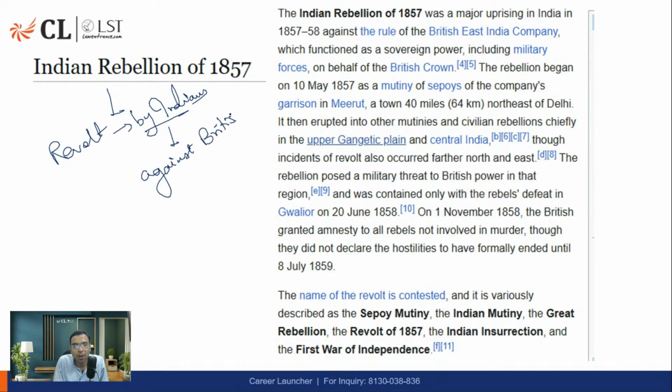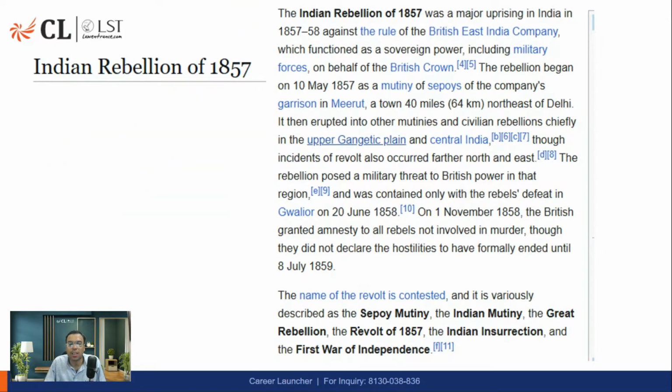It was almost 90 years before independence, and 100 years after the Battle of Plassey. The Battle of Plassey happened in 1757, so after 100 years, we have seen this revolt happening. It is also called the Revolt of 1857, Sepoy Mutiny, or Indian Insurrection.